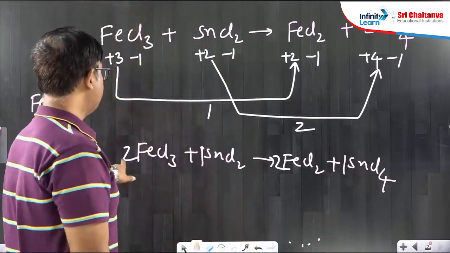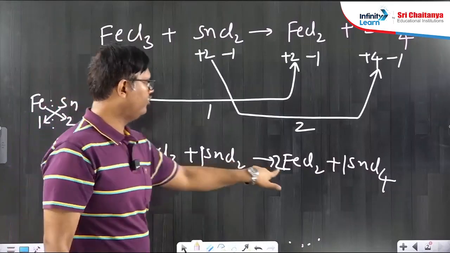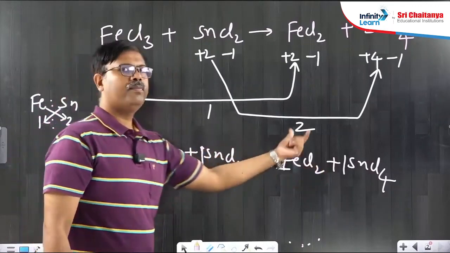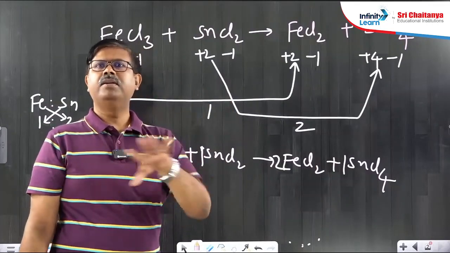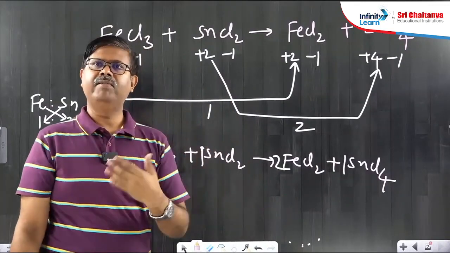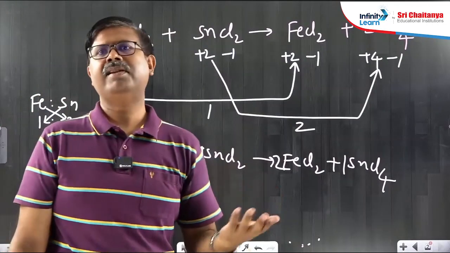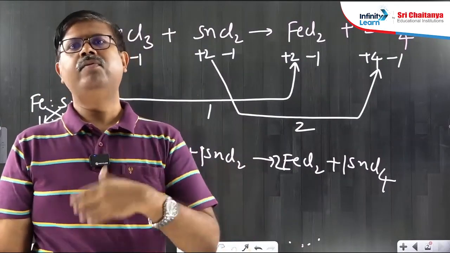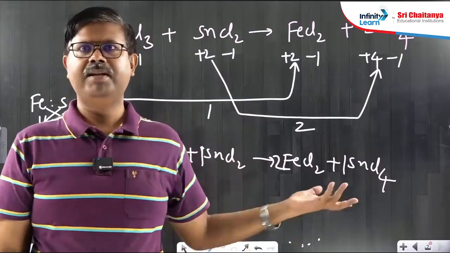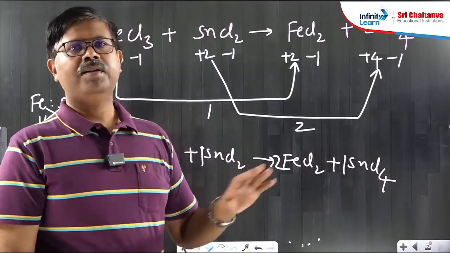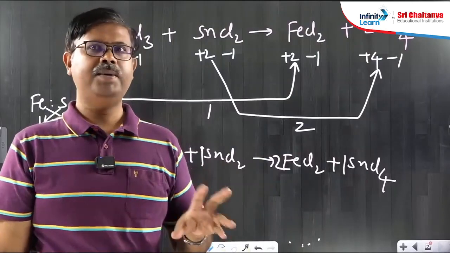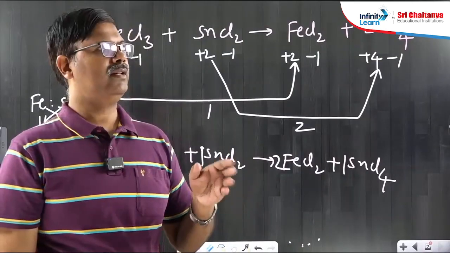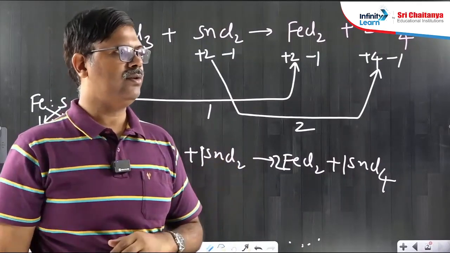Because when we fix the numbers 2, 1, 2, 1, these 4 compounds are already fixed by this step, everything else automatically gets balanced. If any other elements like hydrogen or oxygen are there, we should take care of them, but here it is not necessary. So this is how balancing a redox reaction works. I hope it is understood. Write in chat whether it is understood or not.